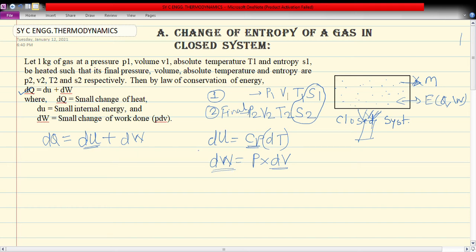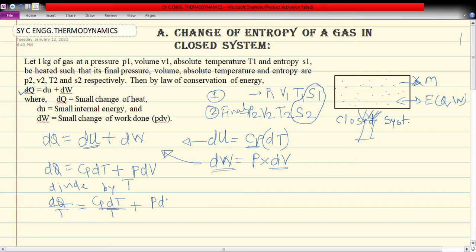Now we can put all these values in this equation, so we get dq is equal to Cp delta T plus P delta V. Now we divide both sides by temperature T, so we get dq upon T is equal to Cp delta T upon T plus P dV upon T.